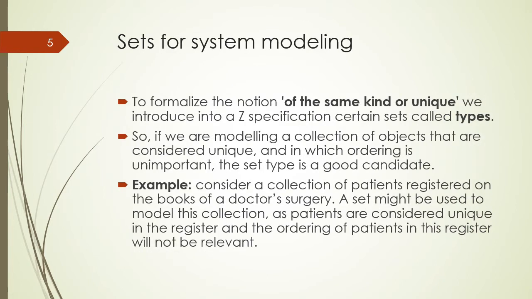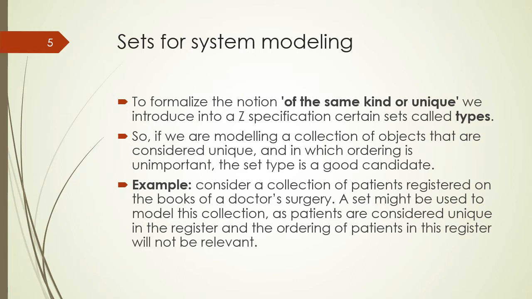To formalize the notion of objects of the same kind or unique objects, we use sets as types in Z specification. So if we are modeling a collection of objects that are considered unique, the objects are of the same kind, and ordering is not important, then the set type is a good candidate.